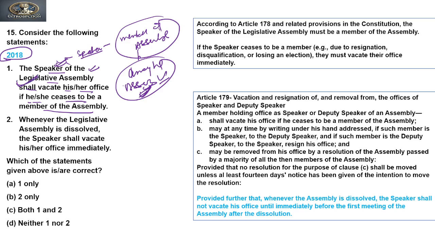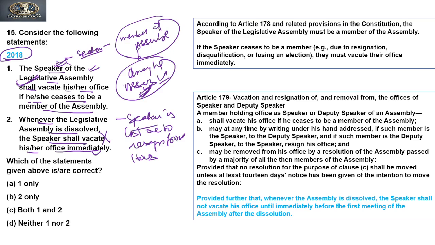Now if you see the second statement: whenever the Legislative Assembly is dissolved, the Speaker shall vacate his office immediately. No, this is incorrect, and we have already discussed this when we discussed the previous concept related to the Speaker. A Speaker is the last one to resign from the House.